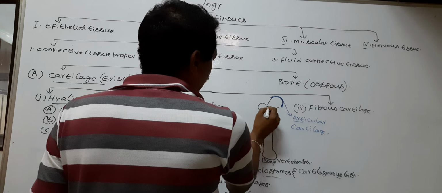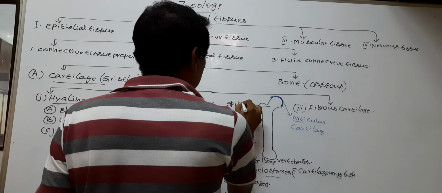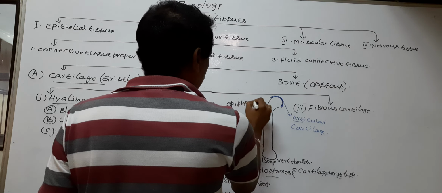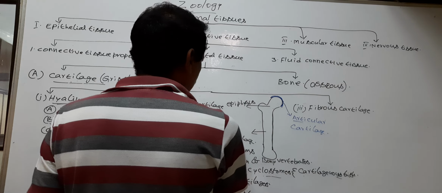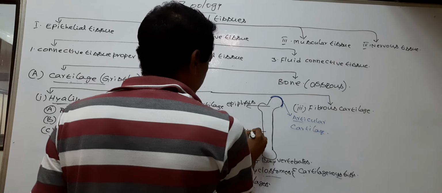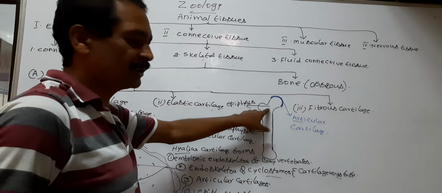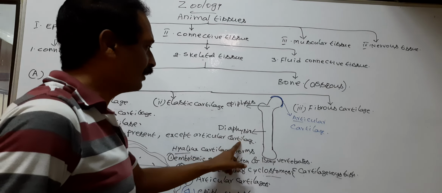The end of the long bone is called epiphysis. The middle of the long bone is called diaphysis.